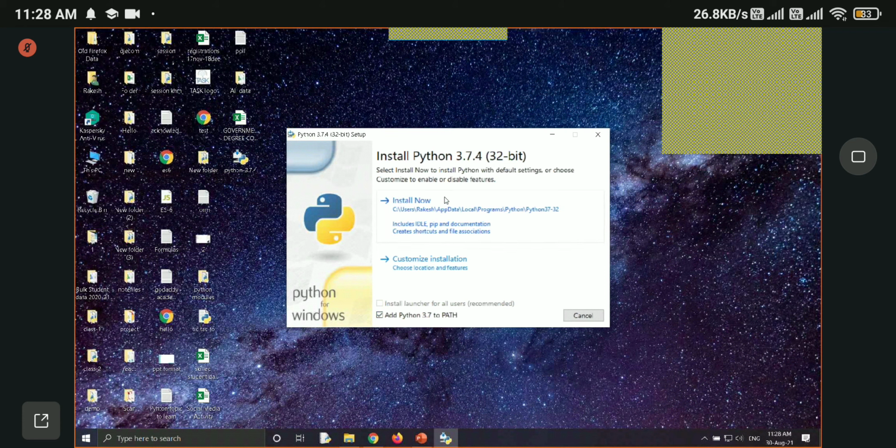As you can see here, it includes IDLE. This is what you call an IDE, a simplified IDE that we can use, which we get with Python itself. If you know what an IDE is, Integrated Development Environment. So once you install, you can start writing Python code.